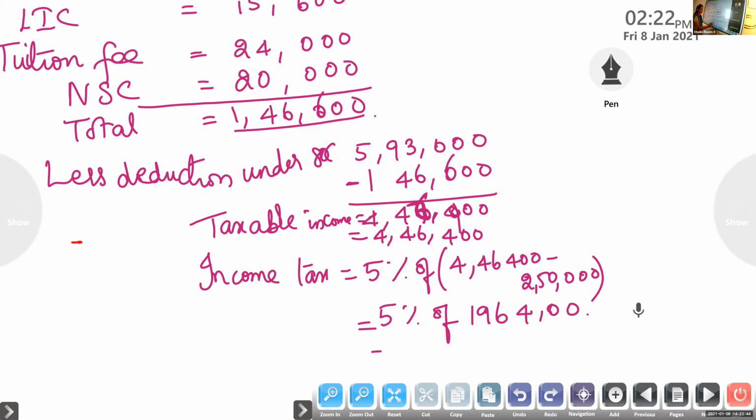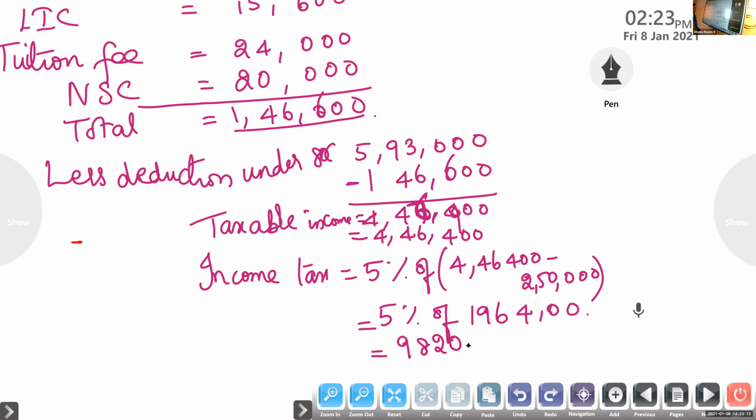So calculate it: 5 by 100 of 1,96,400 is 9,820. It is 9,820.